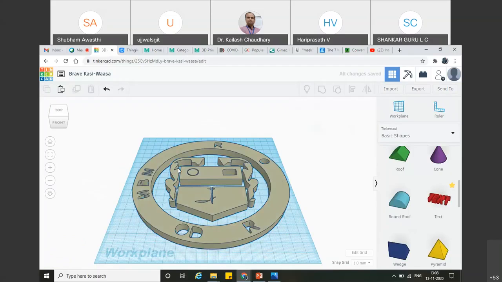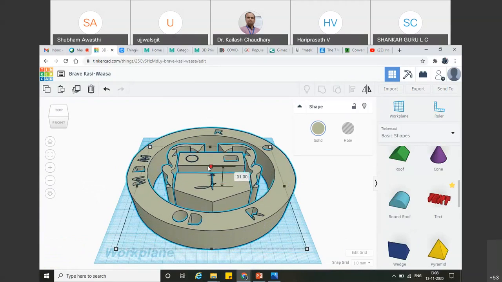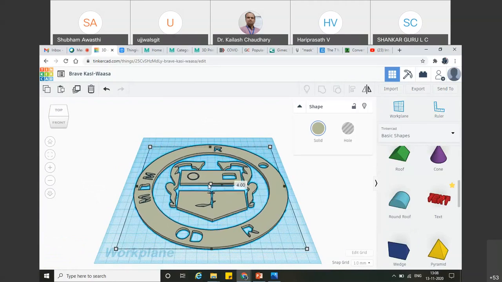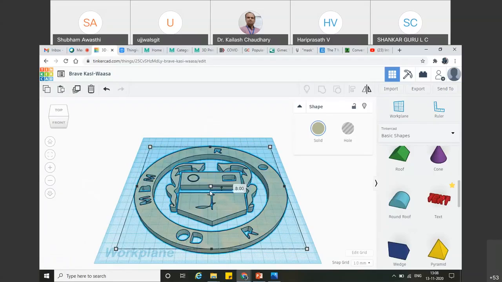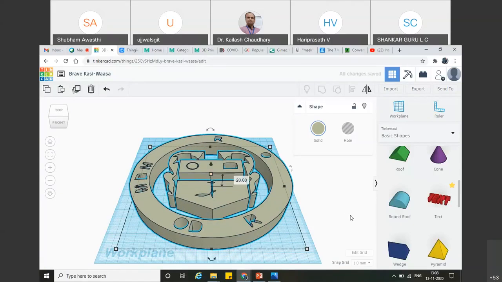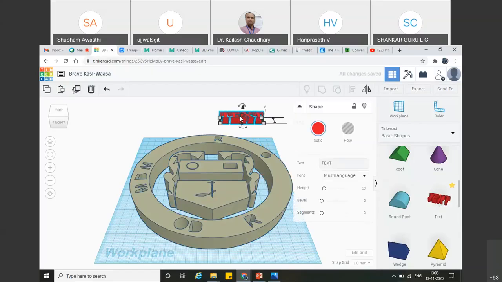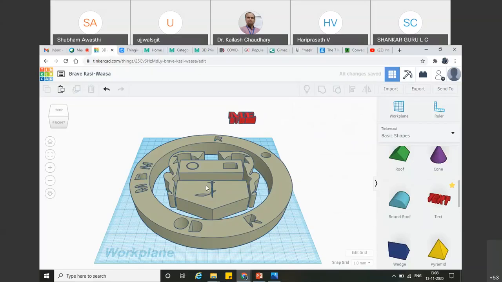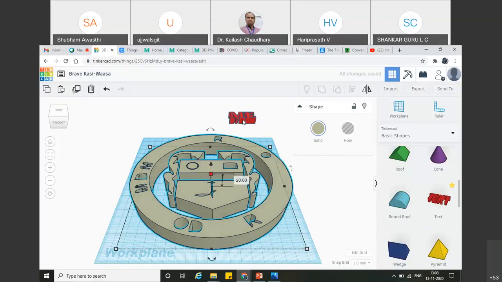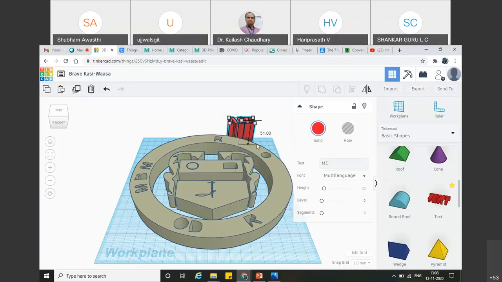So I have placed it here, this is the logo of MBM. I will give some kind of depth to this so that you can feel it perfectly. You can see this. Whatever dimension or depth you want, you can give it. And if you want to write the name of your department, just write it here. Let me write ME here, which is mechanical, and I will place this. What is the depth of this? The depth is 20. So let me drag it here. Just a minute. Okay. Let me drag it. This is at the base.